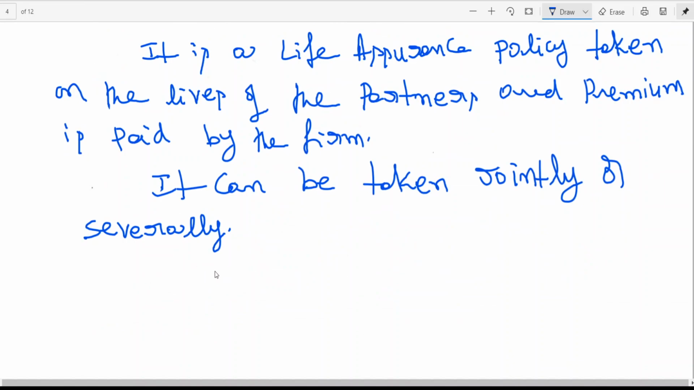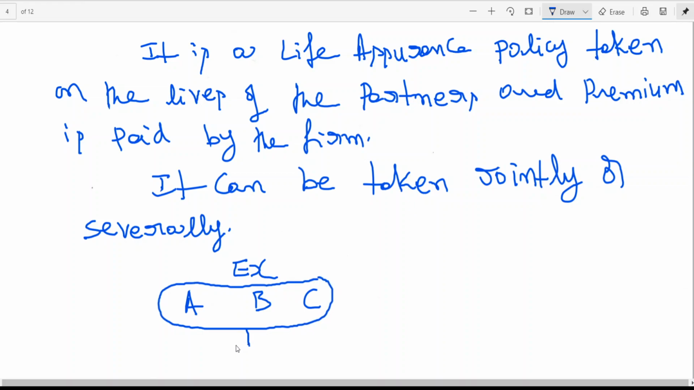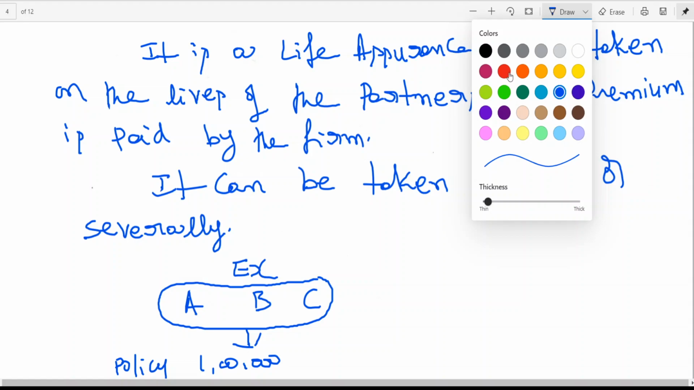Jointly means what? Severally means what? Let me explain. Example: three partners A, B, C. There are three partners. In the name of all three partners, you have taken a policy for rupees 1 lakh. This is the policy amount. It is called a policy taken jointly.